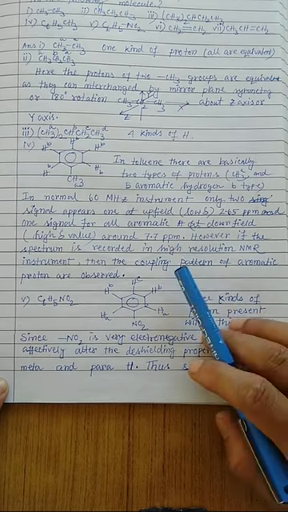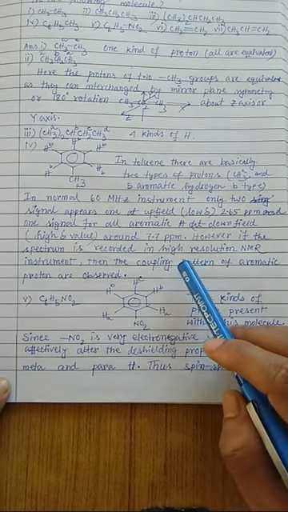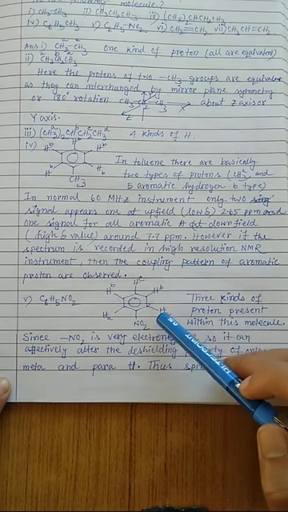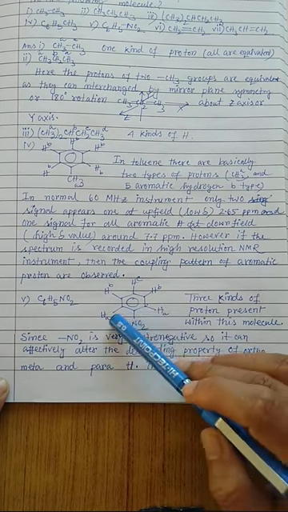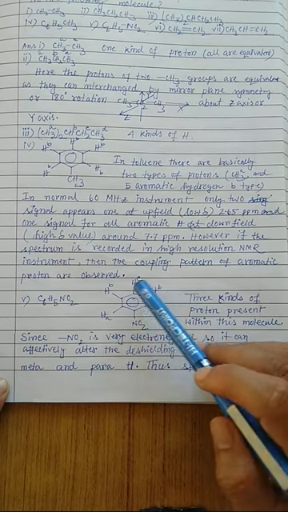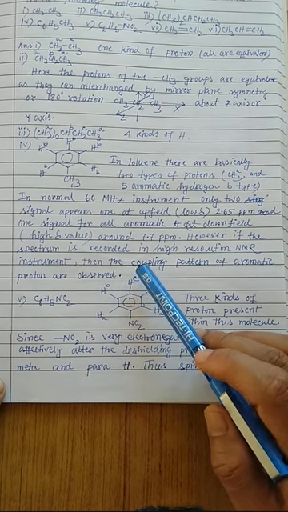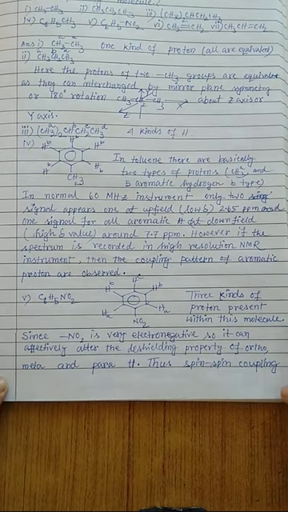Okay. And the fifth example is nitrobenzene. So the nitro group is a very effective group which can alter the electron density or electronic environment around the proton. So now we can mark this proton as A, because with respect to the nitro group these two protons are equivalent and marked as A. These two protons are equivalent and marked as B, and this one is totally different, so it is marked as C. So there are basically three kinds of protons present within this molecule.